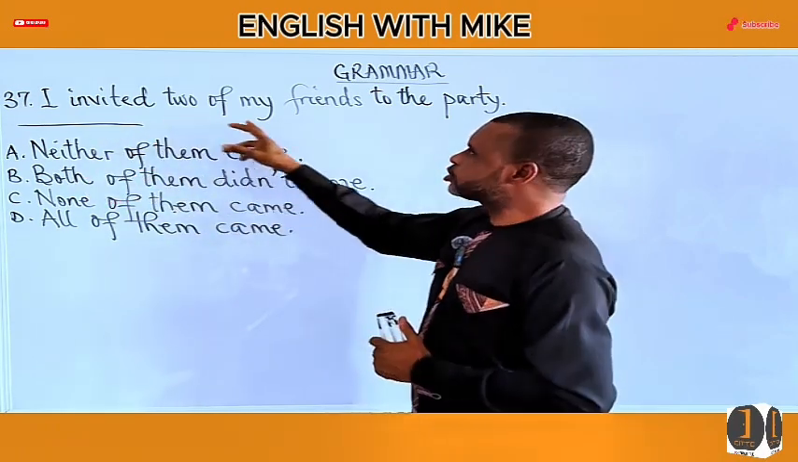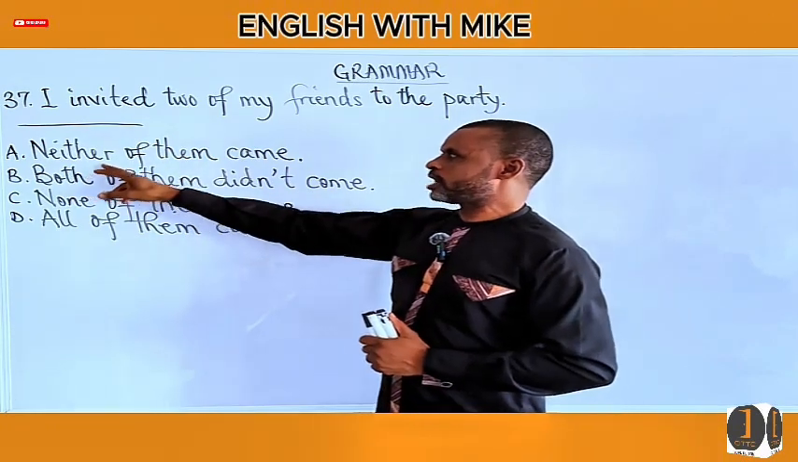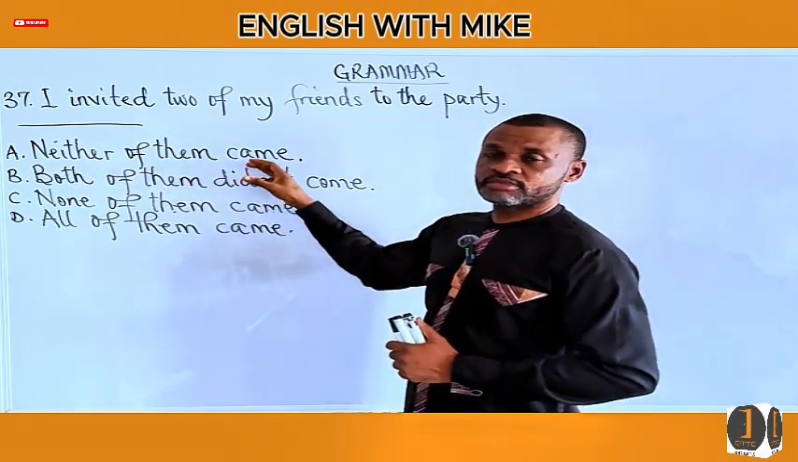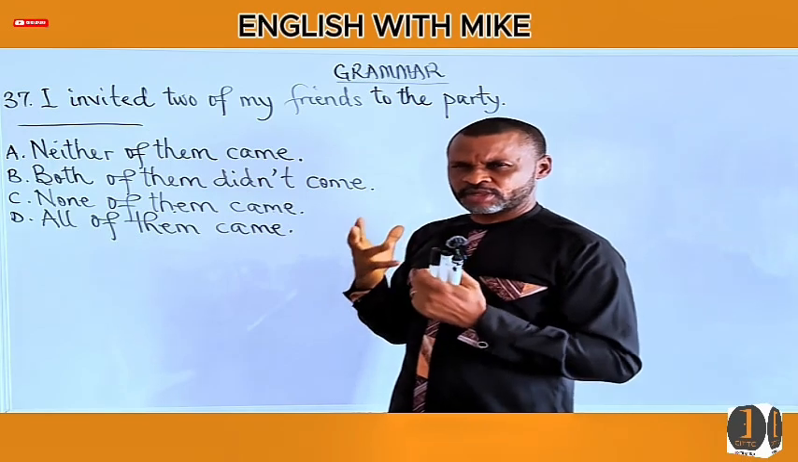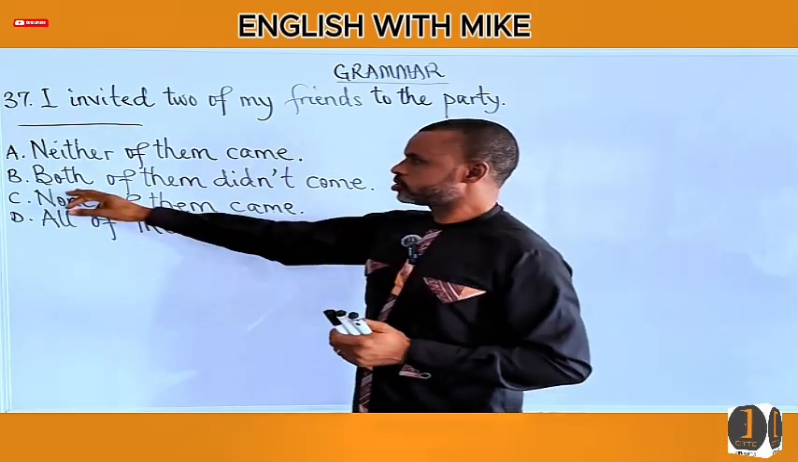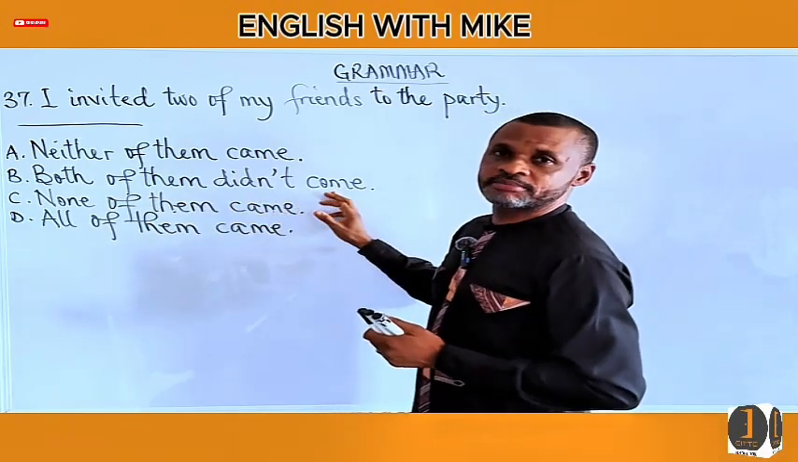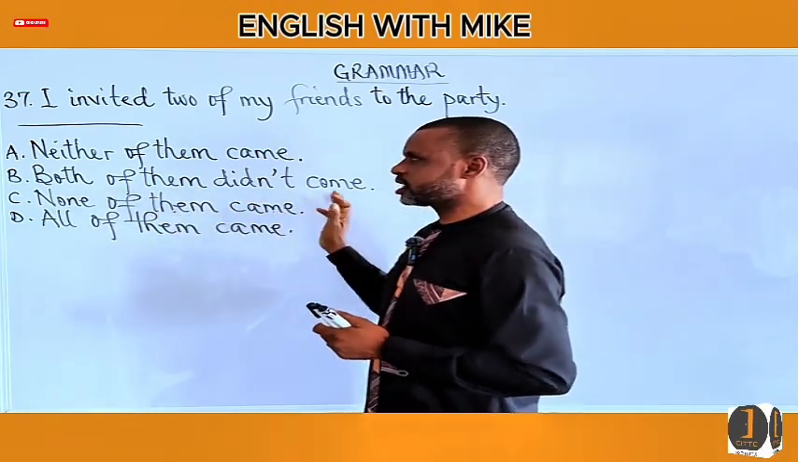So I invited two of my friends to the party. Not even one out of the two came. Does that sound correct? Let's hang it there. Go to B. Both of them didn't come.